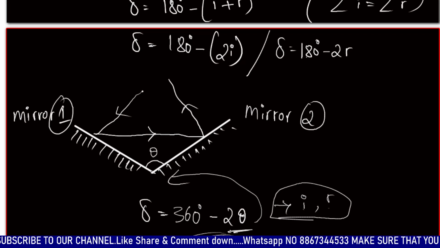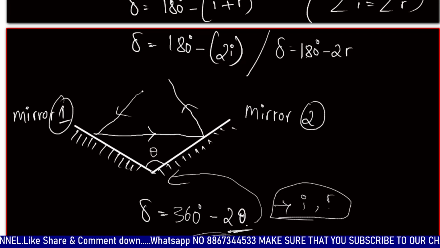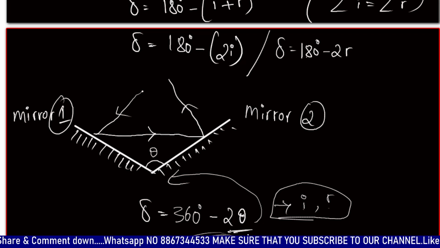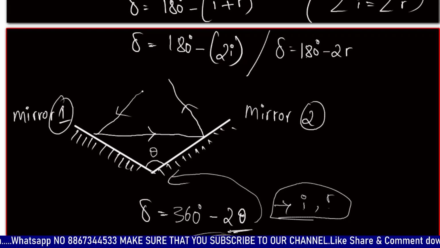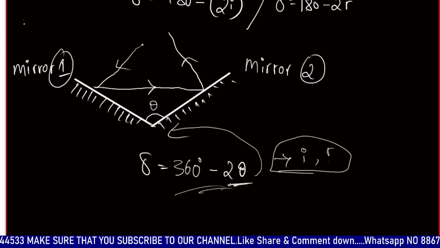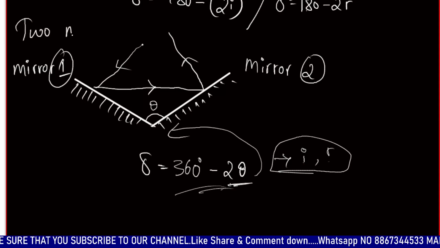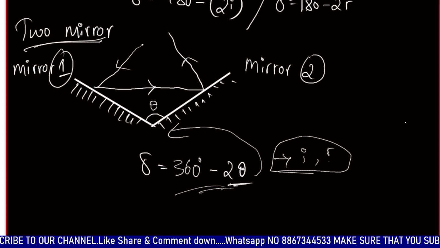There was a slight confusion, sorry for it. Deviation equals 360 minus 2 theta. Theta is the angle between these two mirrors. So this is the formula when there are two mirrors.